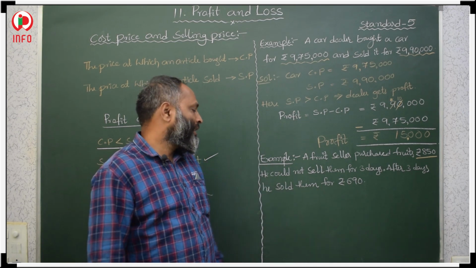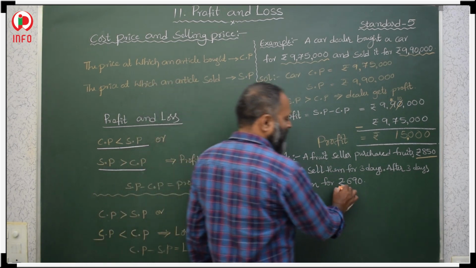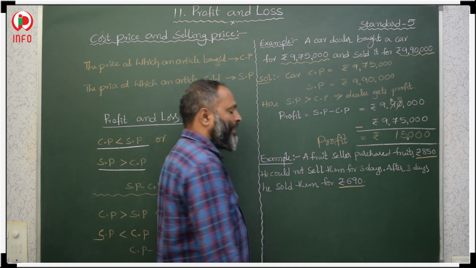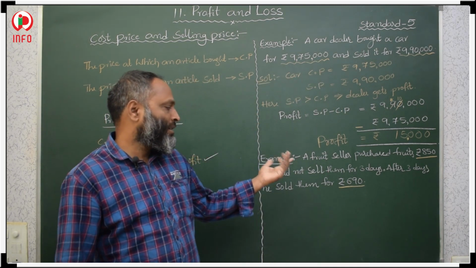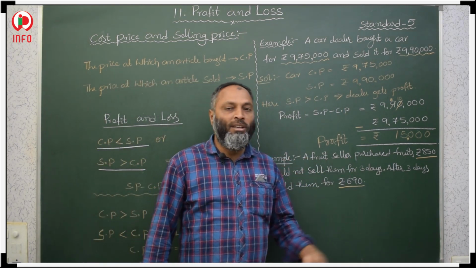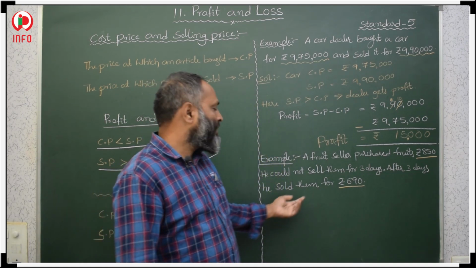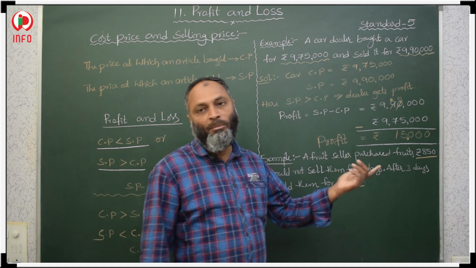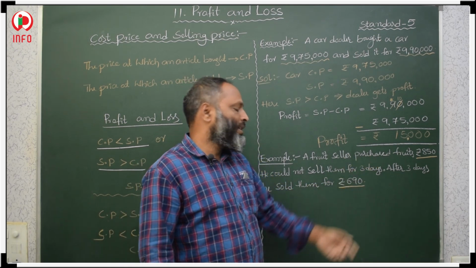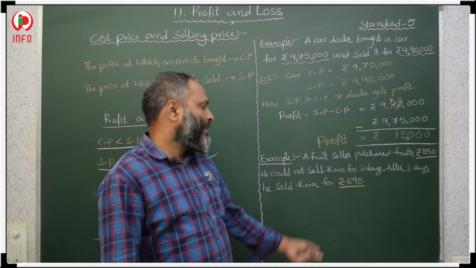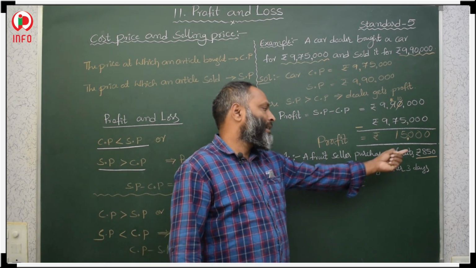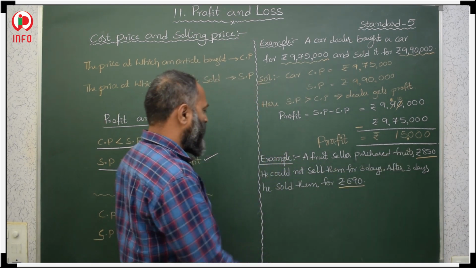After 3 days he sold them for rupees 690. Why did he sell at a lower price? Because he kept them 3 days, some of the fruits spoiled. So because of that he reduced the price to rupees 690. This is the selling price and that is the cost price.